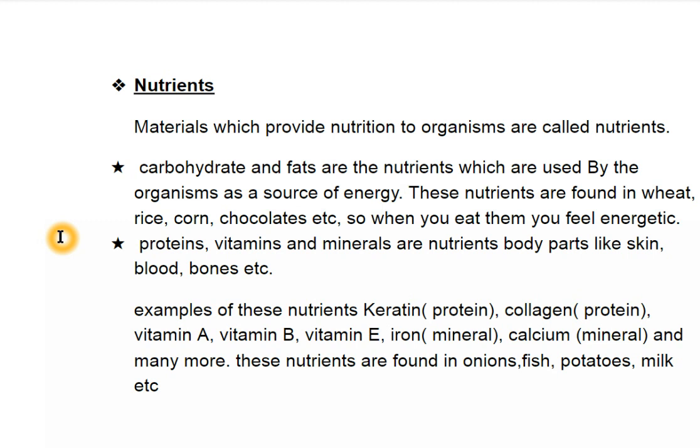The next is protein. Proteins, vitamins and minerals are nutrients which build body parts like skin, blood, bones, etc. Examples of these nutrients are keratin, which is a protein, collagen, which is a protein, vitamin A, vitamin B, vitamin E, iron, which is a mineral, calcium, which is a mineral, and many more. These nutrients are found in onion, fish, potatoes, milk, etc.